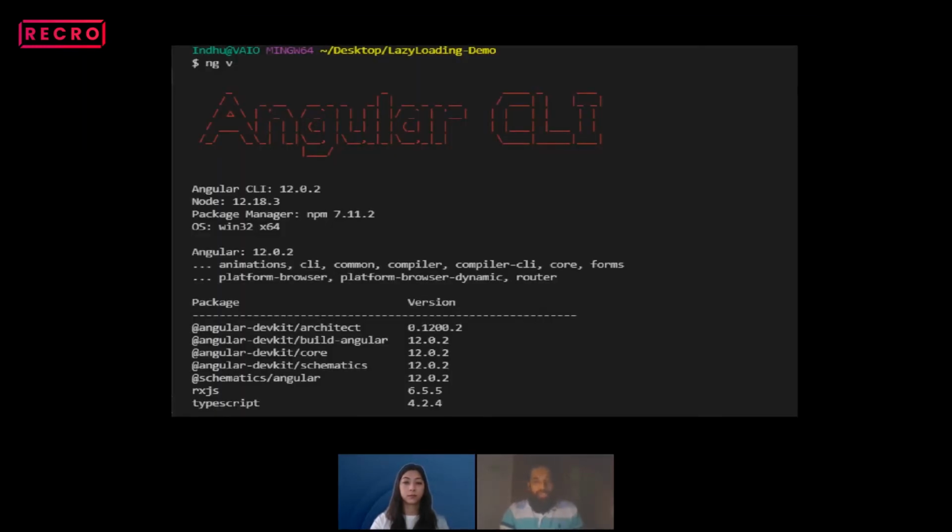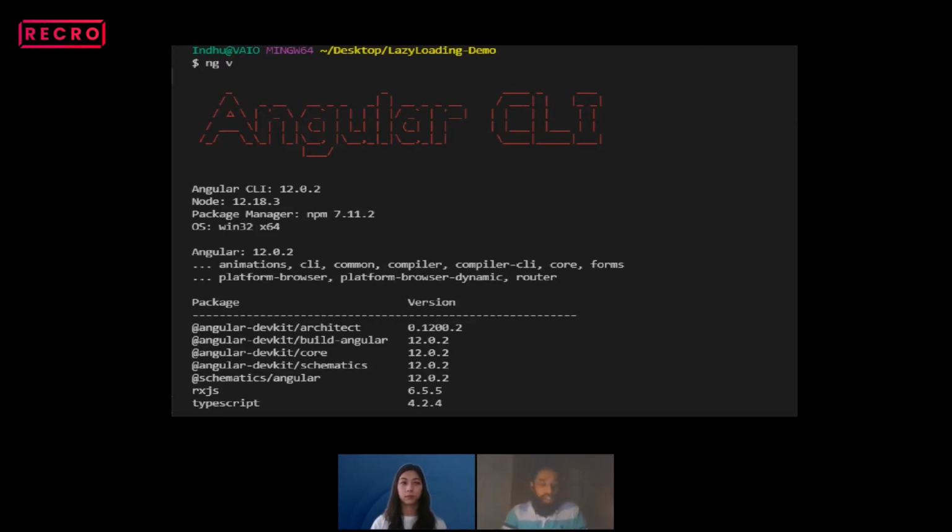Before starting our lazy loading project, what I would suggest is to go through the terminal and see whether all the packages and required software are installed properly. For example, here when I run ng v, we can see the Angular CLI version is 12, along with the Node version and the package manager versions.